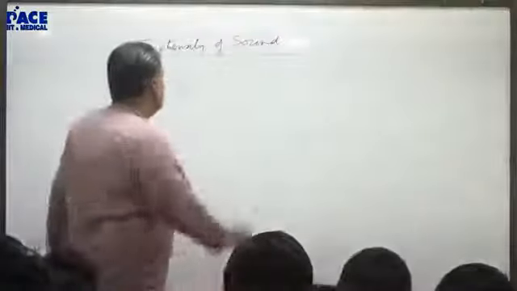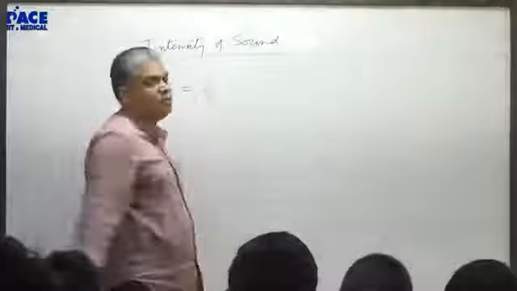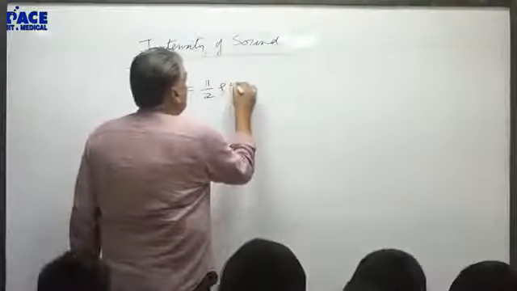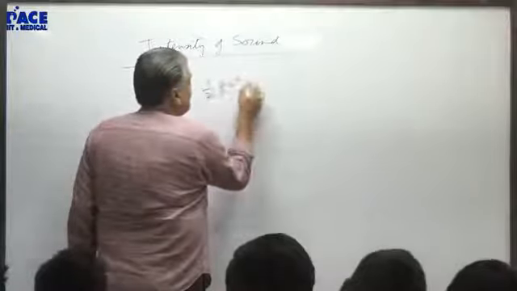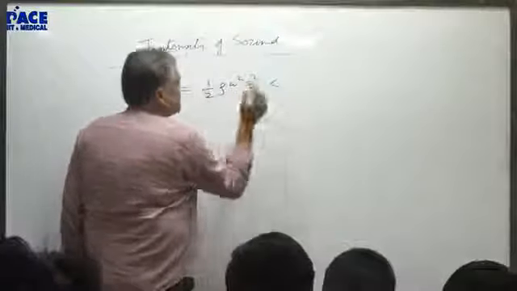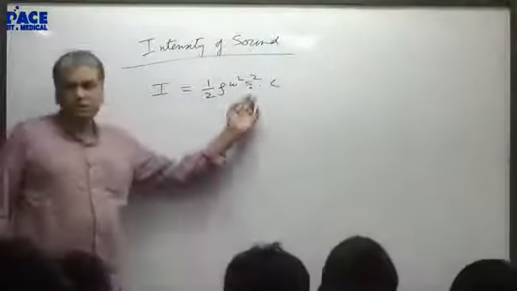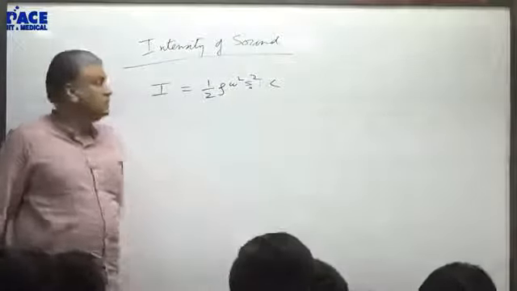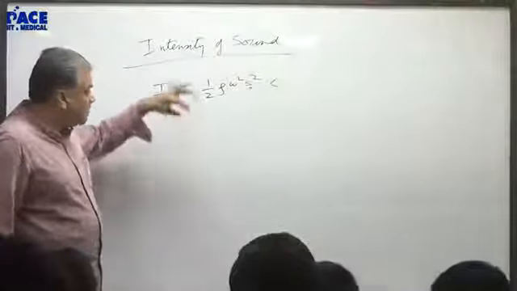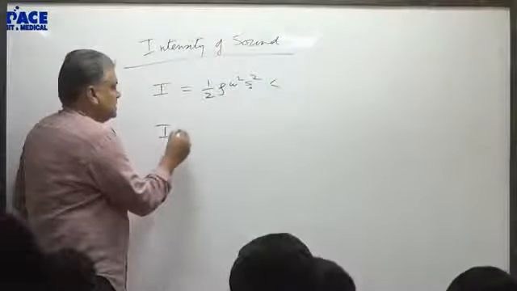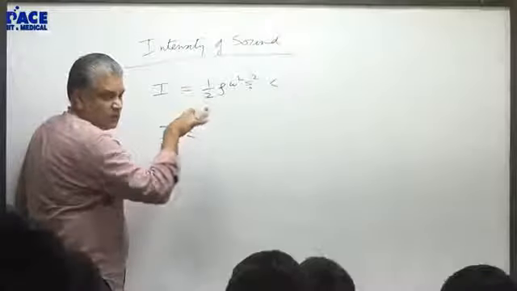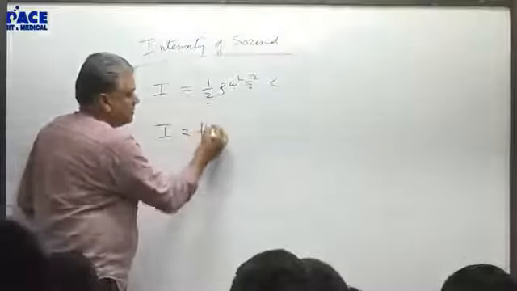The formula that we learned was half rho omega square A square C. Remember? Half rho omega square A square C. I'm writing A as S naught. Displacement amplitude S naught is the symbol we have taken for today. With intensity, I would prefer to get the value in terms of pressure. We are actually not discovering a new formula. The same formula will be rearranged into the form that we want.